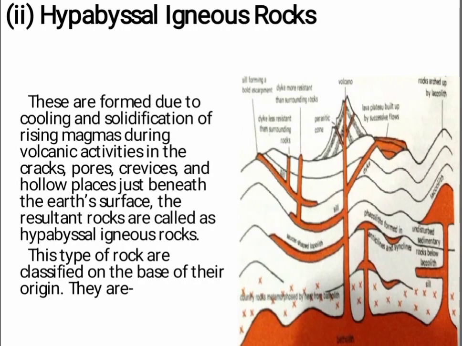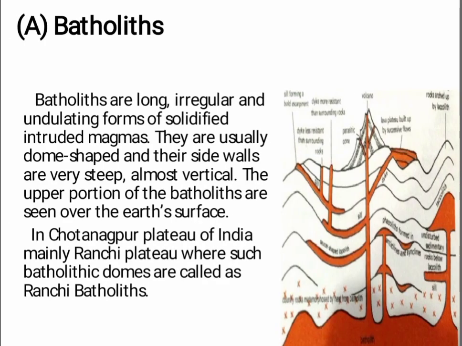These are formed due to cooling and solidification of rising magmas during volcanic activity in the cracks, pores and hollow places just beneath the earth's surface. The resultant rocks are called as hypabyssal igneous rock. This type of rocks are classified on the basis of their origin. They are batholiths. Batholiths are long, irregular and undulating form of solidified intruded magmas.